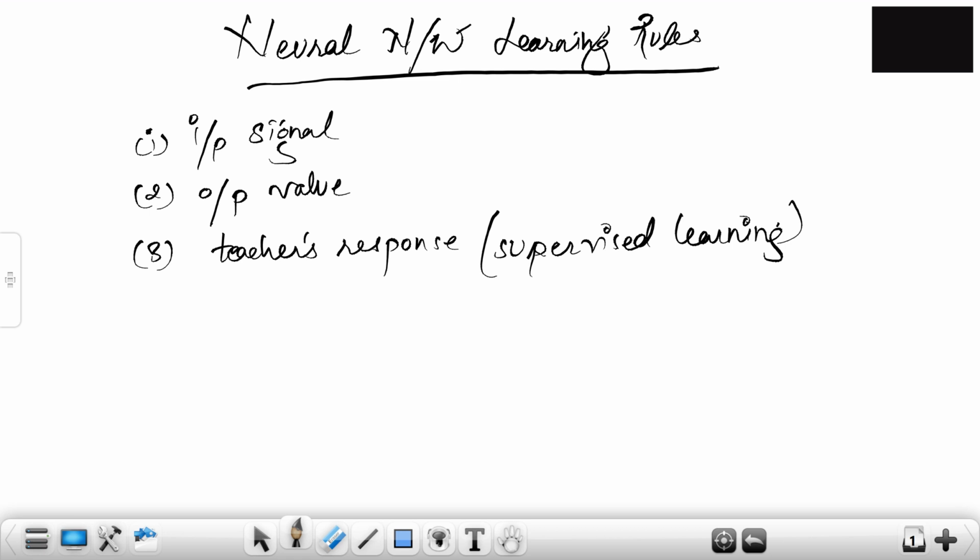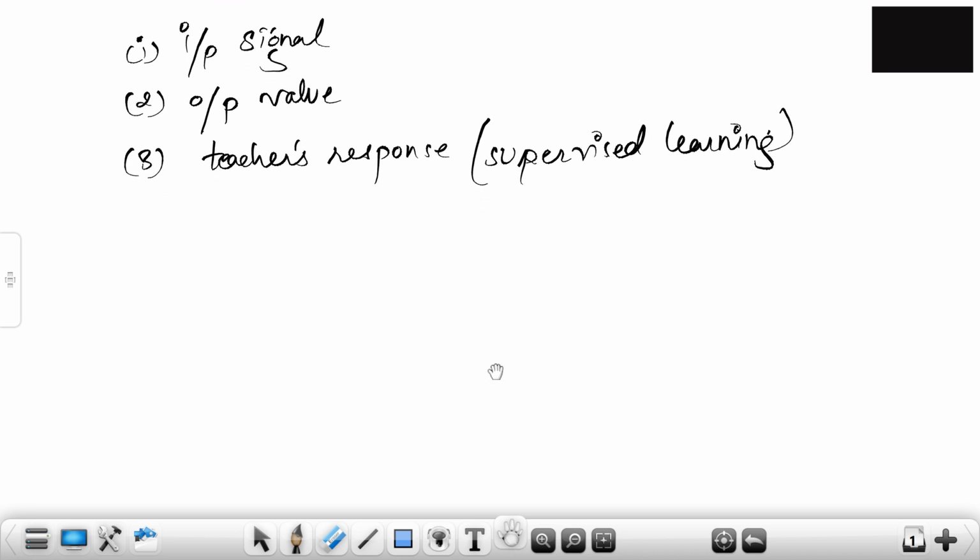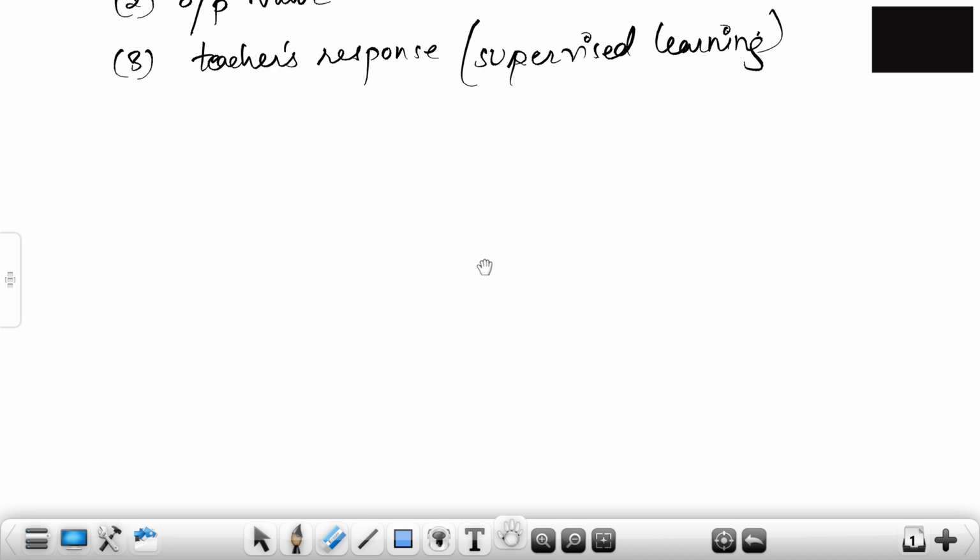I'll just roughly draw a general diagram of a neural network and tell you how this learning happens. And then we'll look into different neural network learning methods.